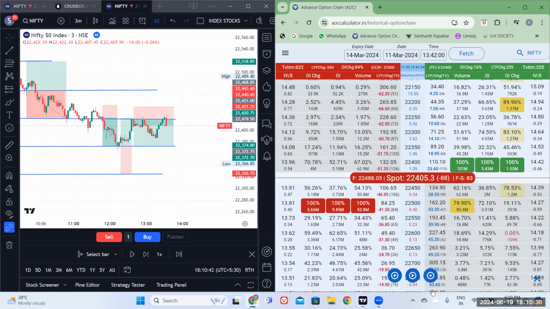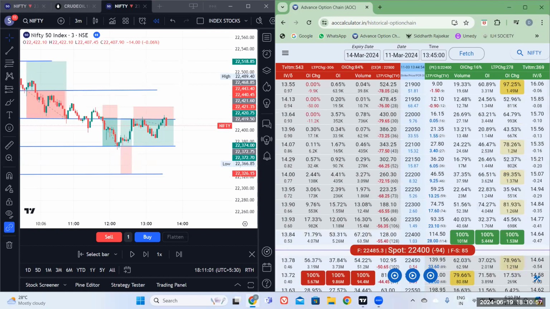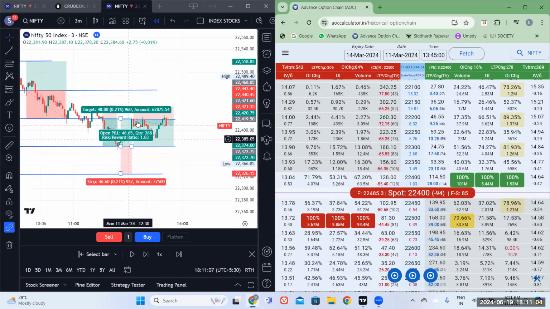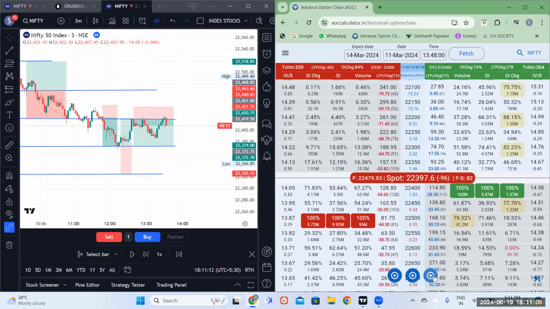This 20-point stop loss I would always use when I'm taking a trade at a point where it is not as per the theory. As per the theory, I'm only supposed to take it at 470, but looking at all these weaknesses which I can see, I felt that market may not come to that point. But still we initiated a C and became profitable then. Let's look at this, what happens.